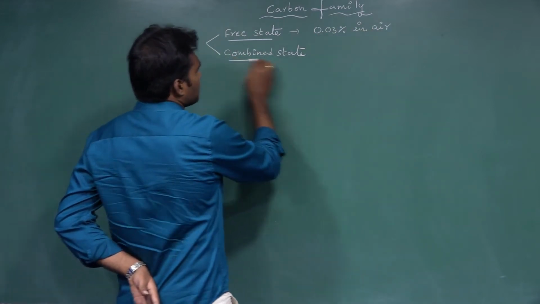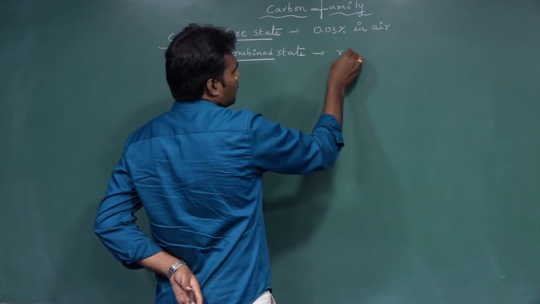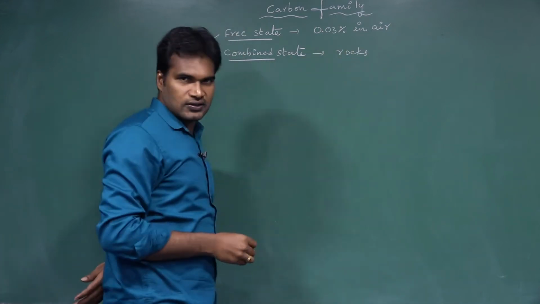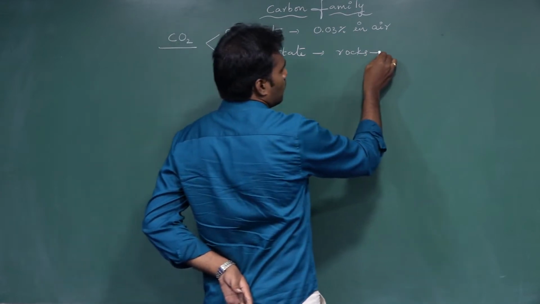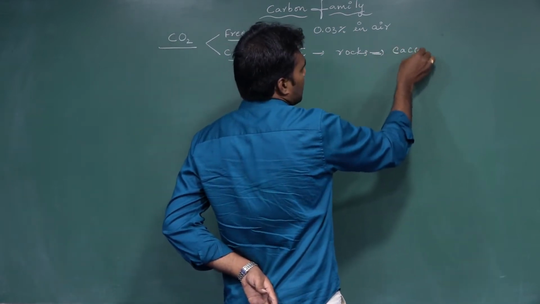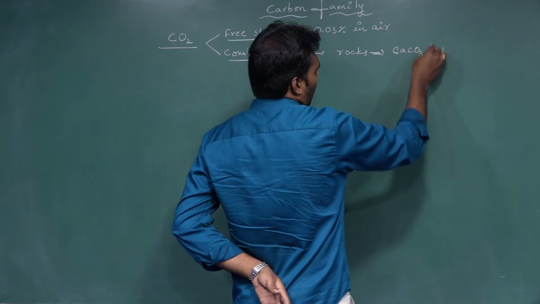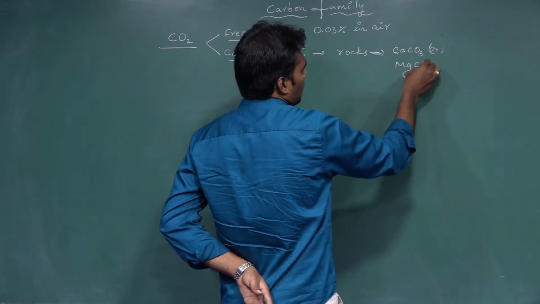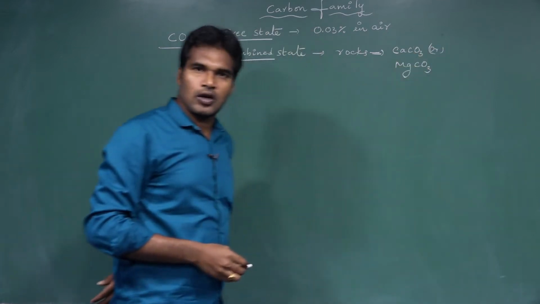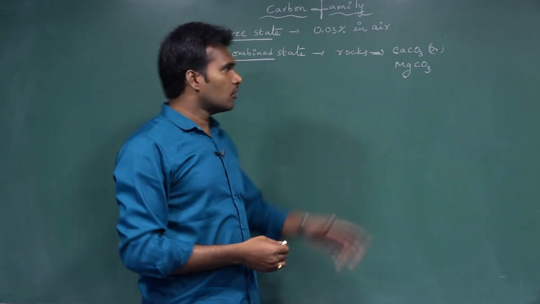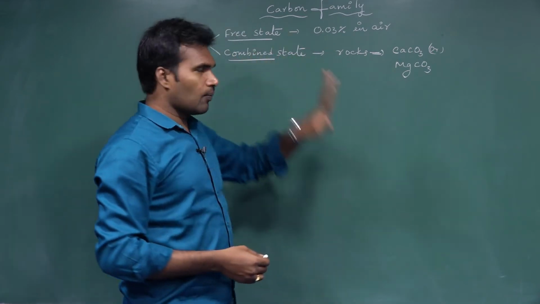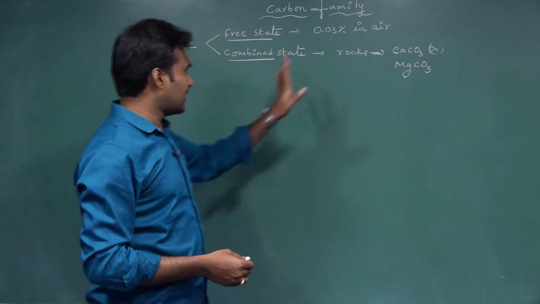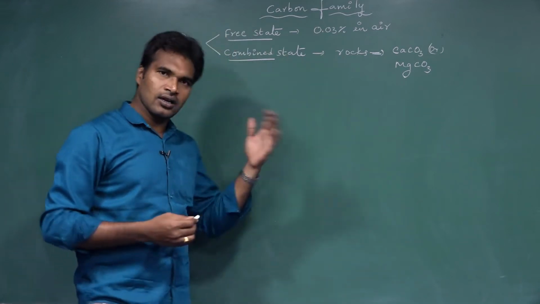Whereas in the combined state, it is present in rocks in the form of CaCO3 or MgCO3, calcium carbonate or magnesium carbonate. So this is the existence of carbon dioxide in nature.